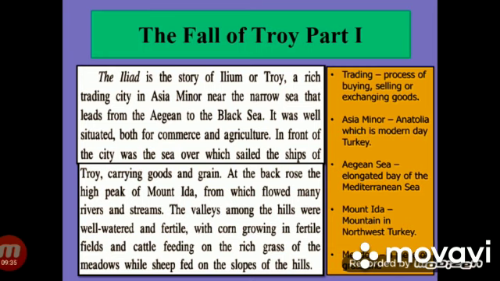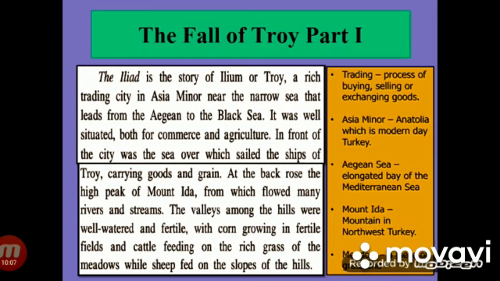The Iliad is the story of Ilium or Troy, a rich trading city in Asia Minor near the narrow sea that leads from the Aegean to the Black Sea. Trading here means the process of buying or selling or exchanging goods. Asia Minor is Anatolia, which is modern day Turkey. Aegean Sea is an elongated bay of the Mediterranean Sea. It was well situated both for commerce and agriculture.